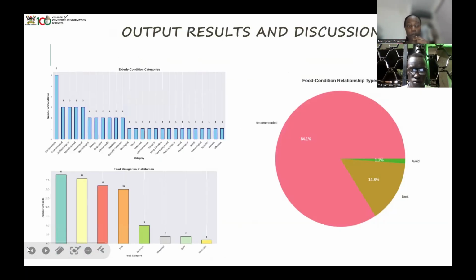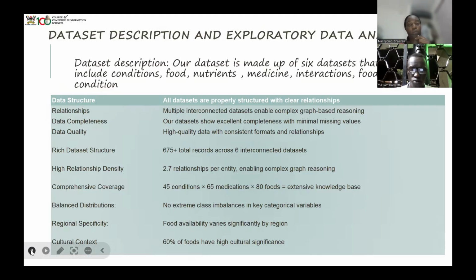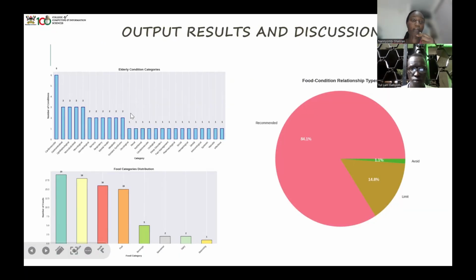Okay, so moving on to our data analysis. This was just to give you an overview. Now we are going to go and see our visualizations. Here we have elderly conditions. You can see cardiovascular is the highest. Those are conditions of the heart, I'm presuming. Then we have infectious, nutritional, renal, metabolic, sensory. There's so many. This gives us an overview of what conditions we have in our data set.